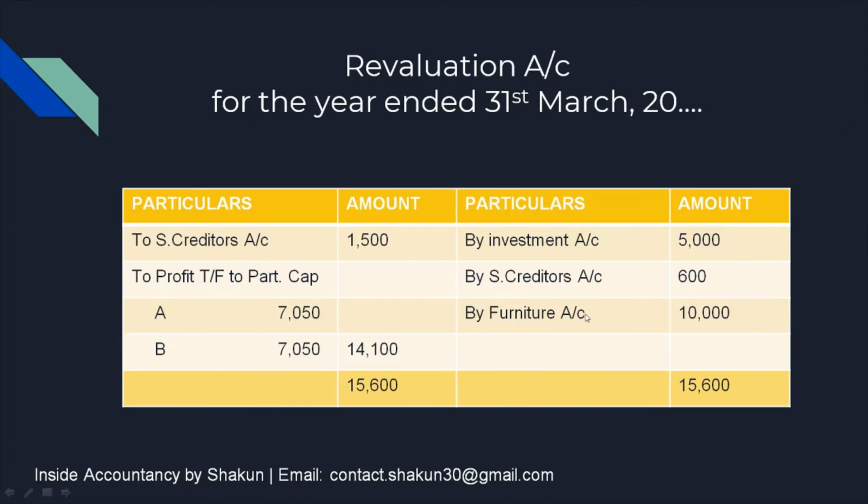Investments and furniture were increasing, therefore written on the credit side, and creditors were decreasing, therefore written on the credit side. Then when we do the balancing, our balancing figure is 14,100, which is divided between the partners in the equal ratio. So this was all about this question where journal entries were required and the revaluation account was prepared.